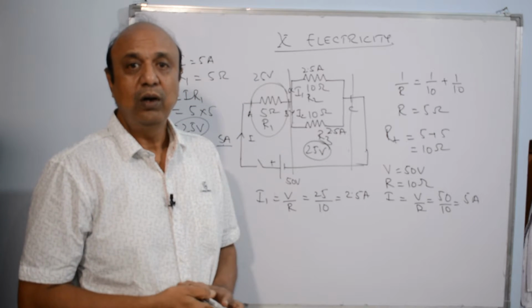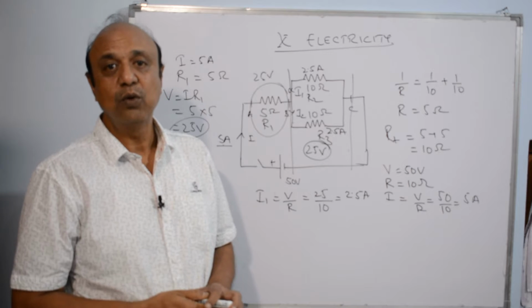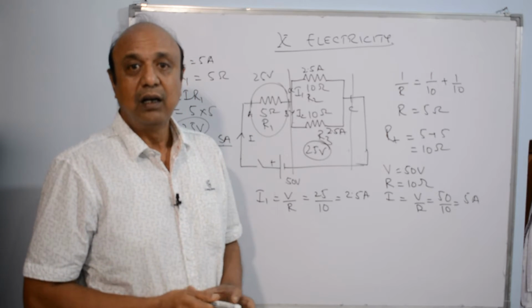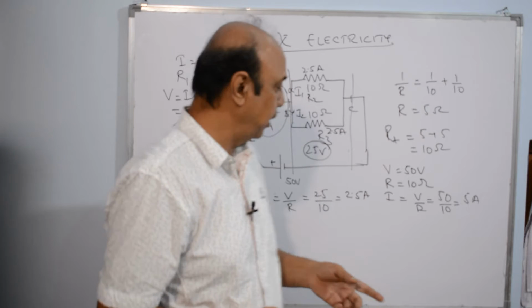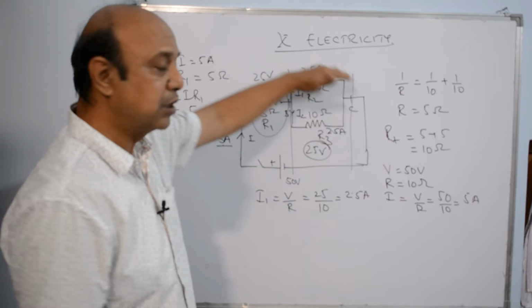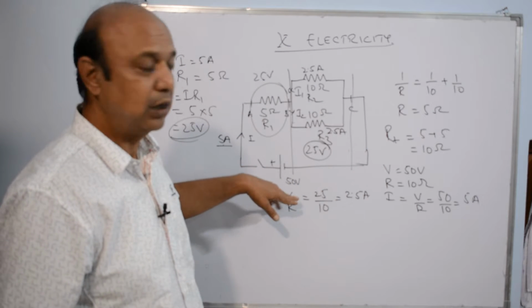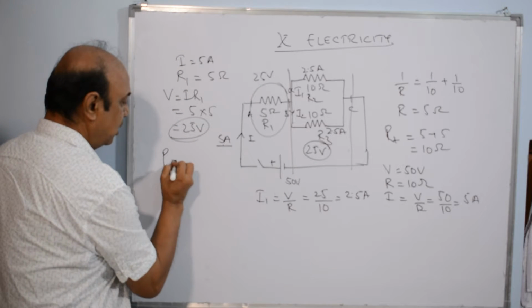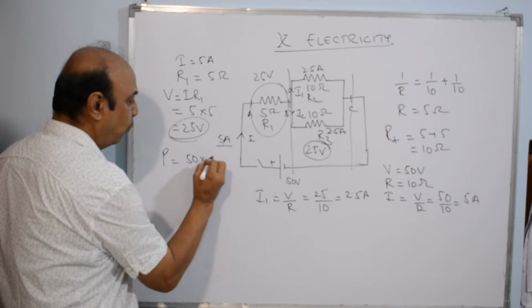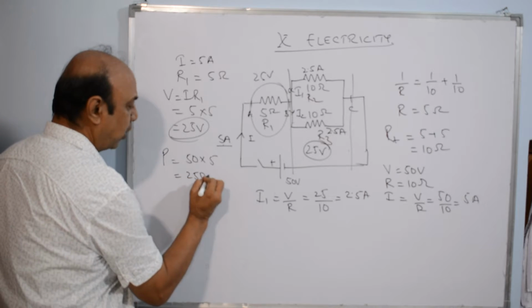Now coming down to what power is consumed by the total circuit. Now we know the formula of power, it is V into I. Total circuit, when I am saying the total current and the total potential, that is 50 volt into 5 amperes. So P of the total circuit is 50 into 5, that is 250 watt.